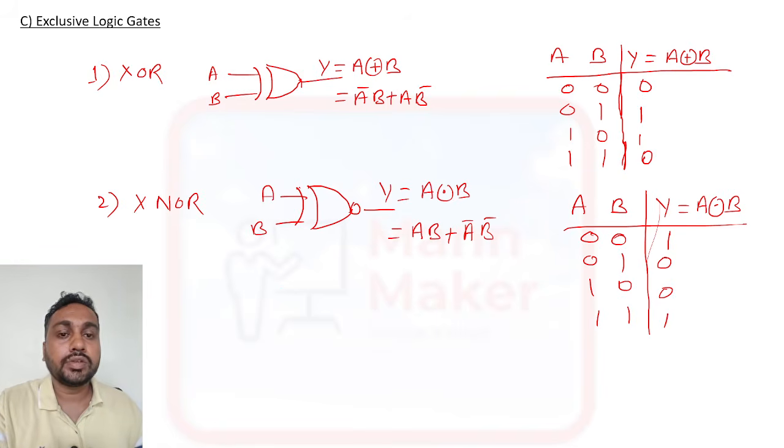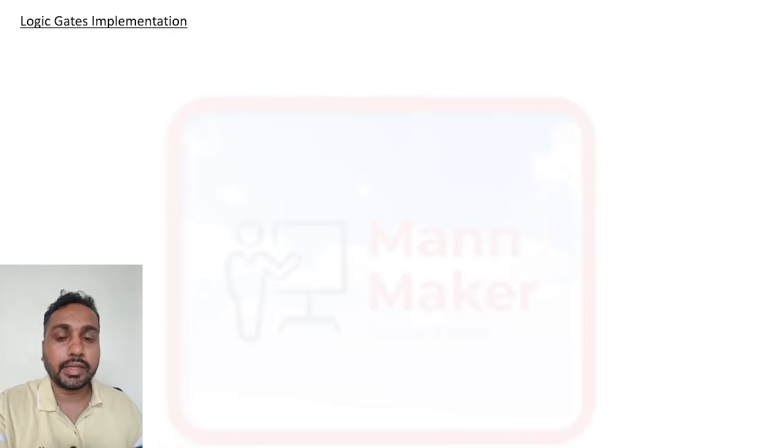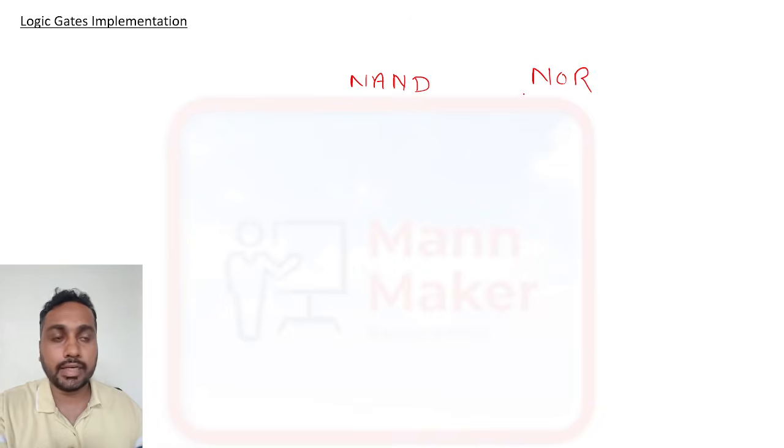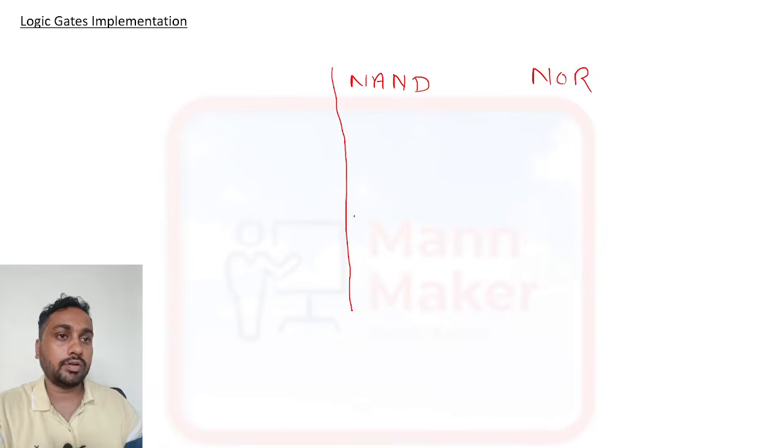Okay, so this is the representation of all types of gates. Sometimes they will ask questions from logic gate implementation. As I told you, we have two kinds of universal gates, that is NAND and NOR. Using those we can make any kind of gate.